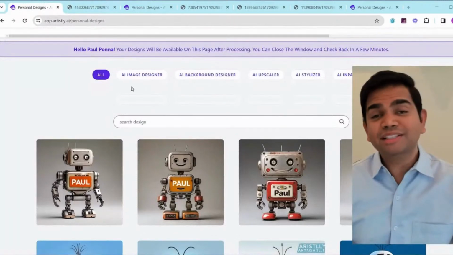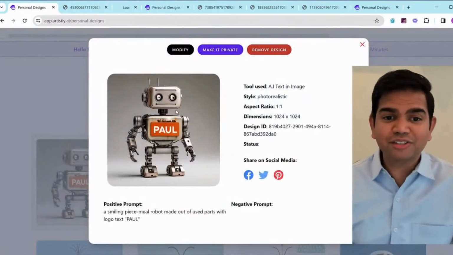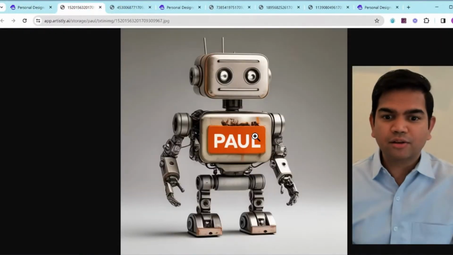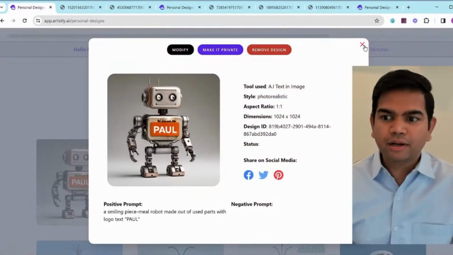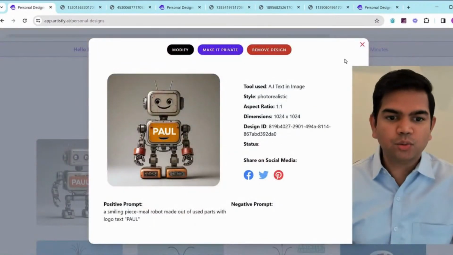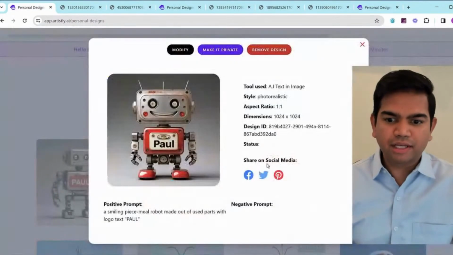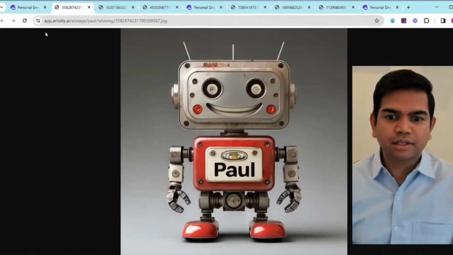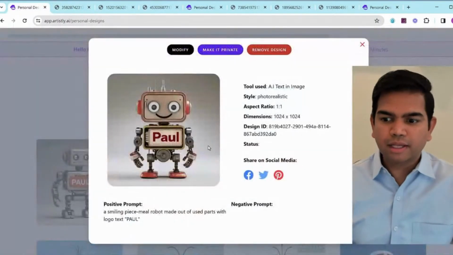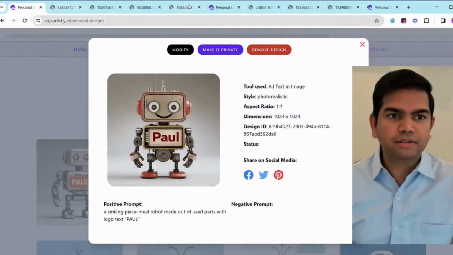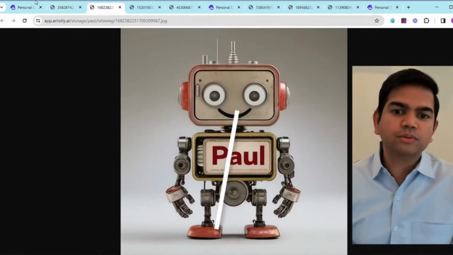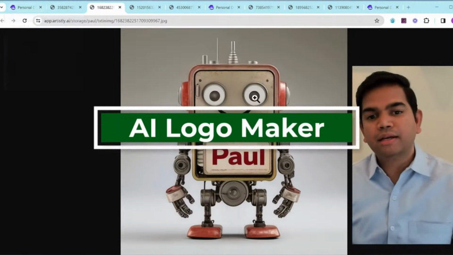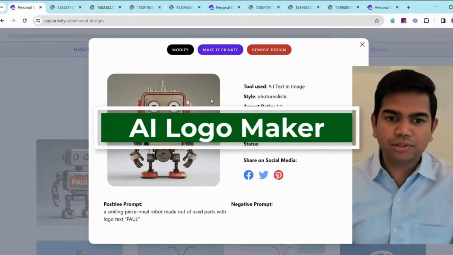All right, I generated just for fun. I mean, this thing is so fun to use. I generated four more here. There's another one, you see, beautiful Paul here, and this one right here as well, right? You see that? Perfect text, you see? Perfect, right? This one right here, you can see it beautiful and zoomed in. And there's another one that just got generated just now. As you can see here, beautiful, right? So this is the image in the text and images feature, which is really, really powerful.